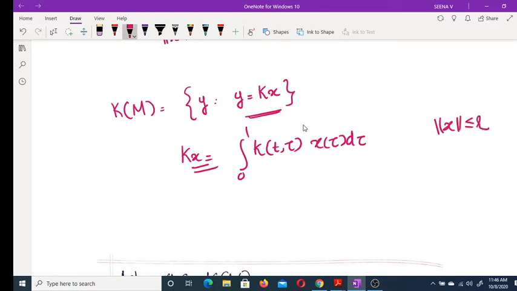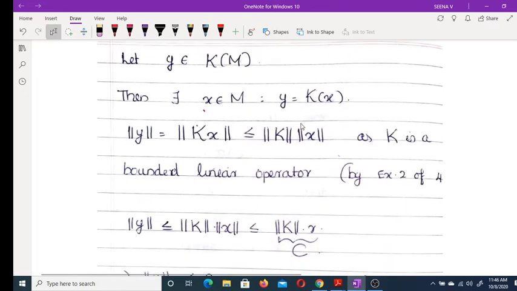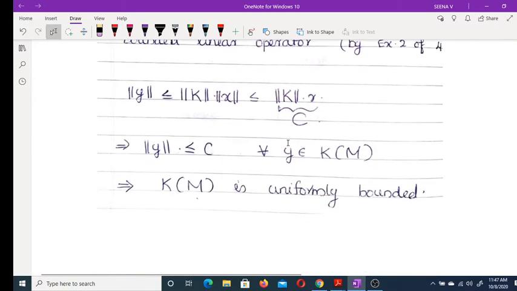If you consider any y belonging to K(M), then clearly there exists an x in M such that y is equal to Kx. Now norm of y is equal to norm of Kx. As K is a linear operator, you can write it like this. But norm of x is less than or equal to r. Therefore, norm of y is less than or equal to norm K times r.